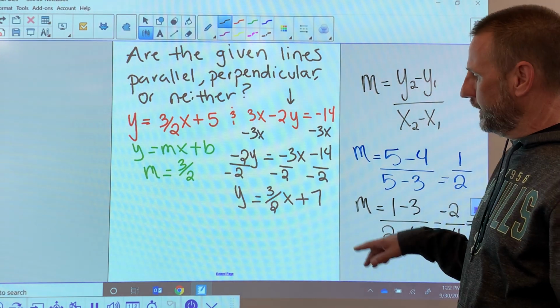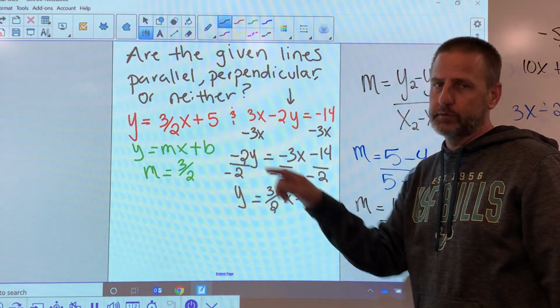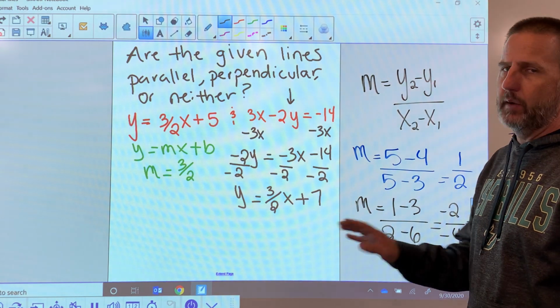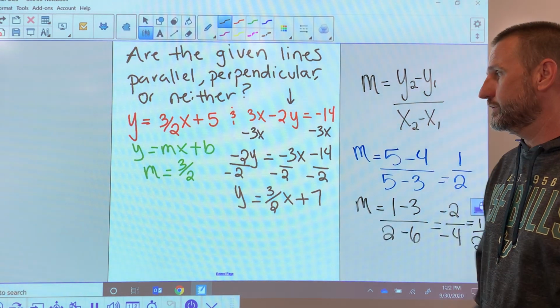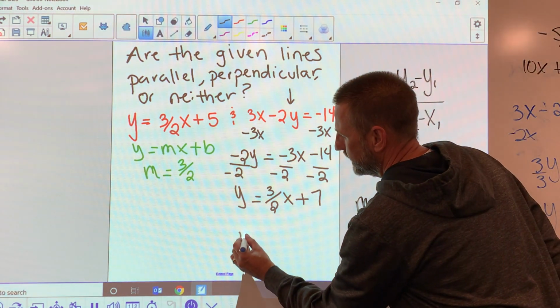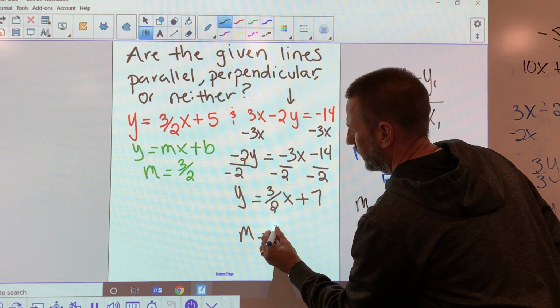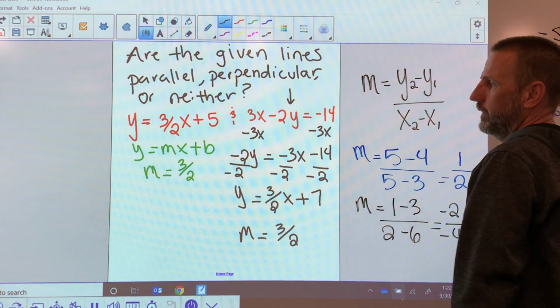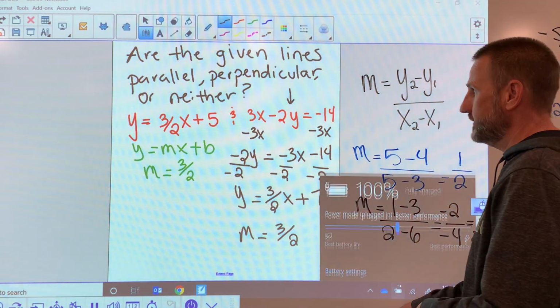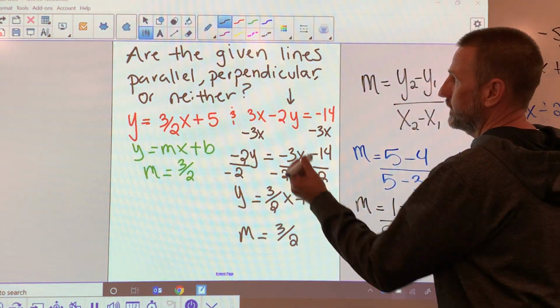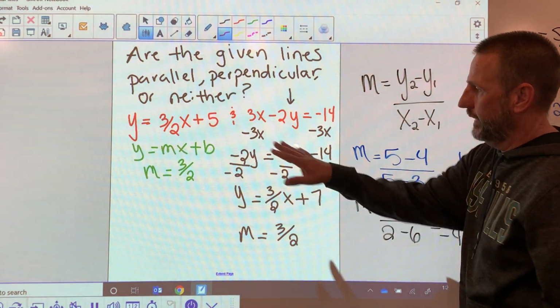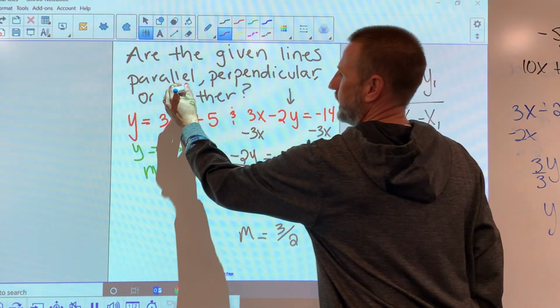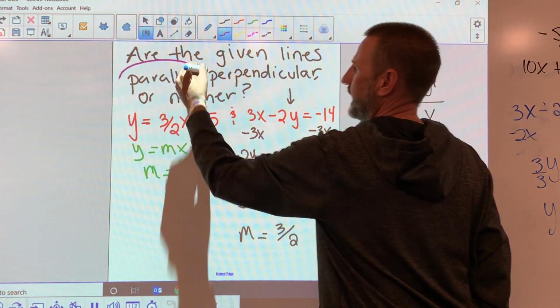I'm not really too worried about the 7, just like I wasn't too worried about the 5 over there. I'm only interested in one thing, and that's the slope. And when I look at these, both have a slope of 3/2. And so according to this, when I compare the two, it turns out they're parallel. They have the same slope.